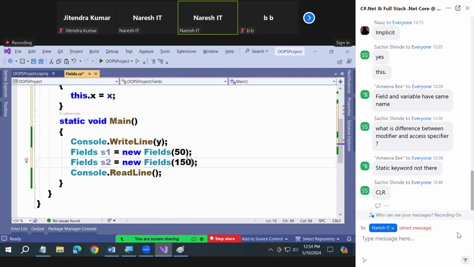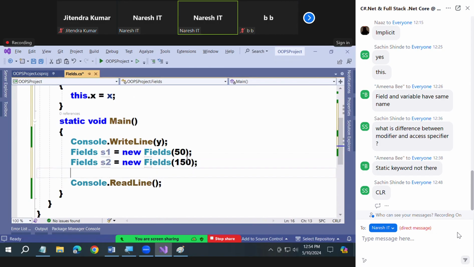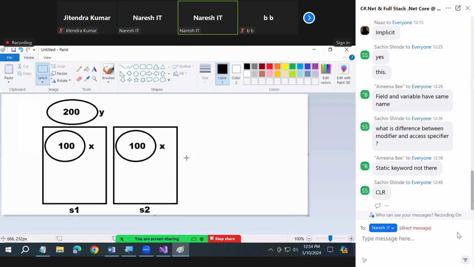What is the value of X under S2? 150. You can print and see with Console.WriteLine. So once again, how many copies of X are there? This is why you cannot directly call X. How many copies of Y are there? Directly Y can be called, but X cannot be called directly.